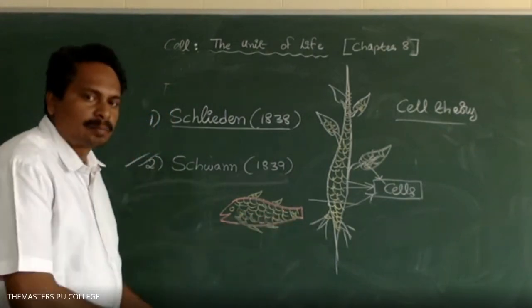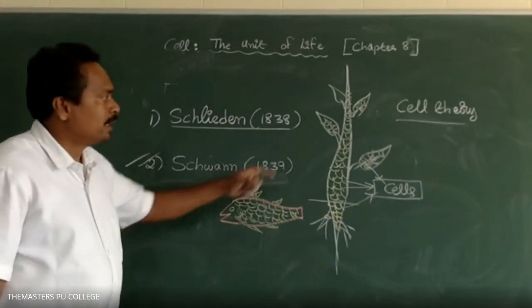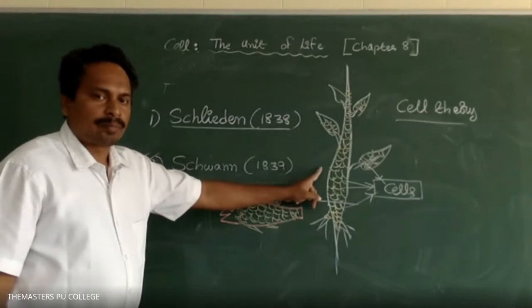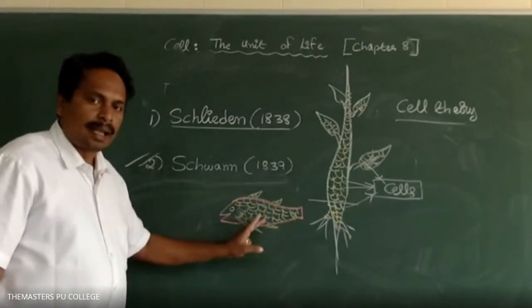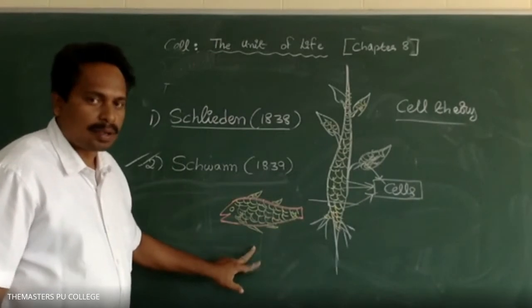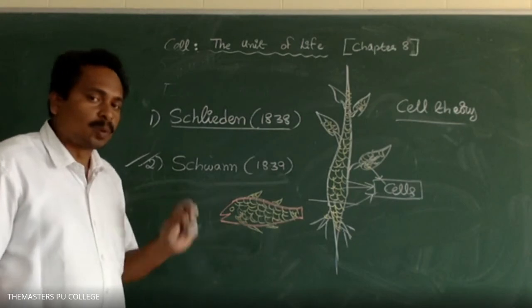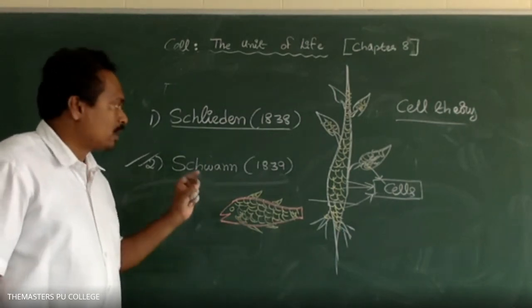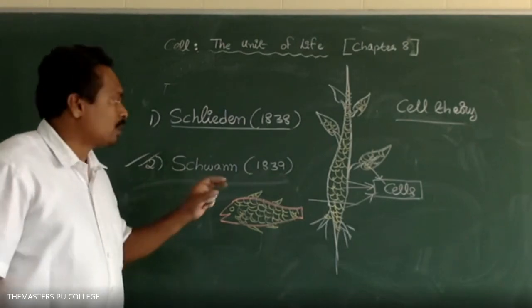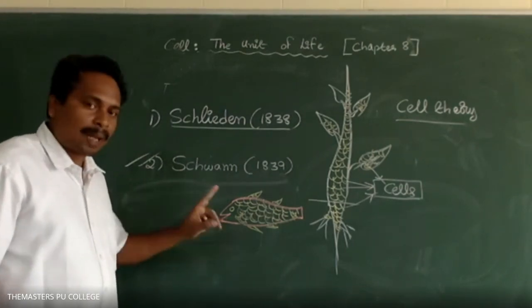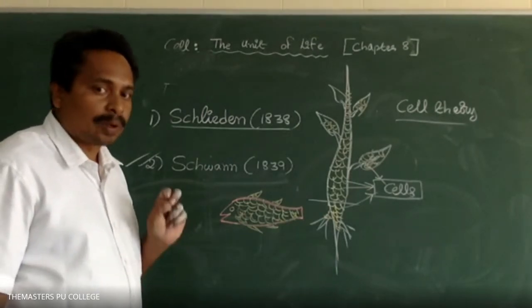Here I draw an aquatic animal, a fish. Both plants and animals are composed of cells. Based on his observations, Schwann proposed the hypothesis that plants and animals are composed of cells and the products of cells.